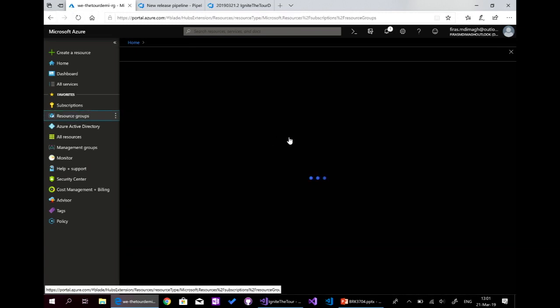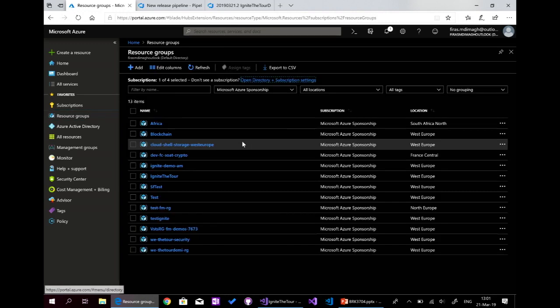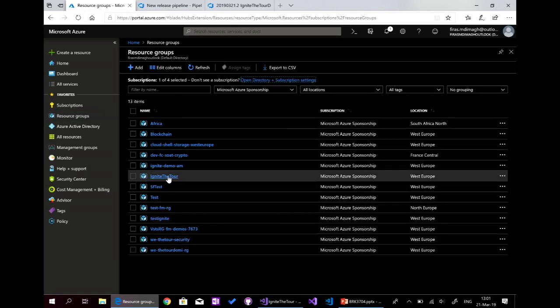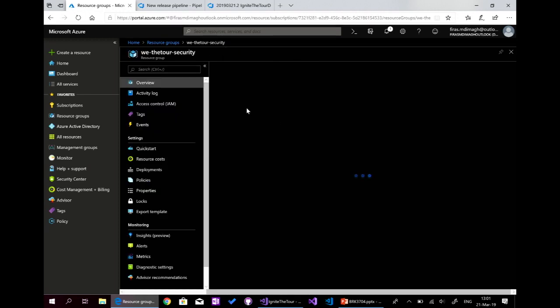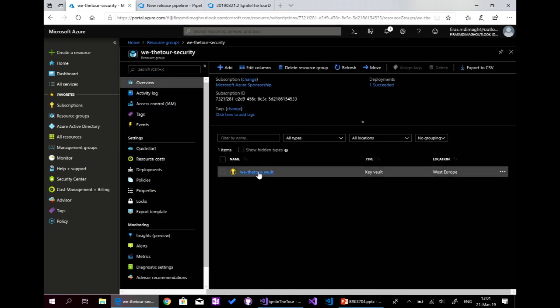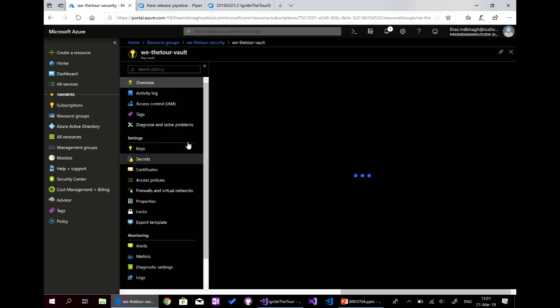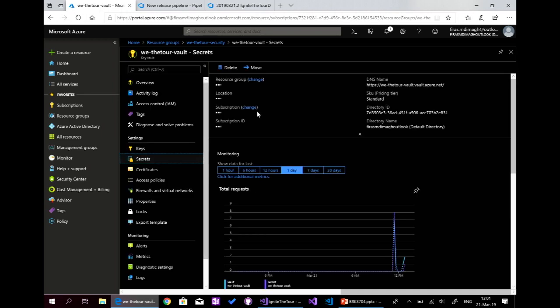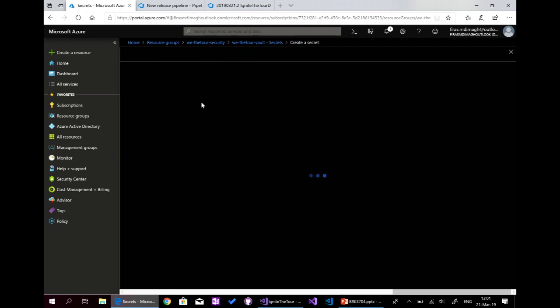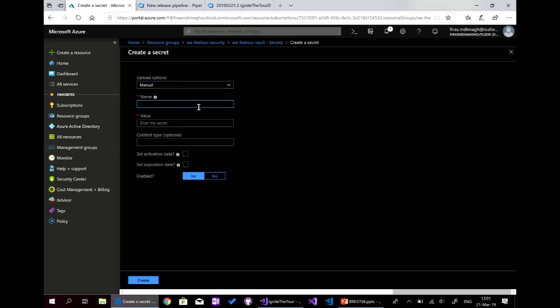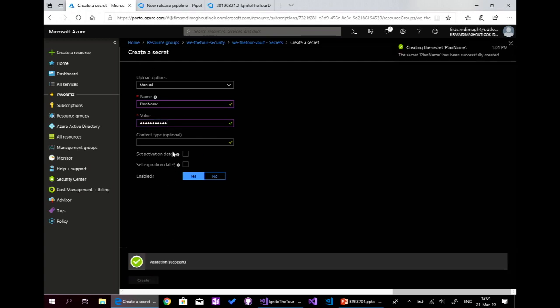So here, in the Azure resource group, in the security, I will say vault. Here, the secret. Like here, the admin password, I will add the plan name, for example. I will say it's the tour plan. And here, I will create.